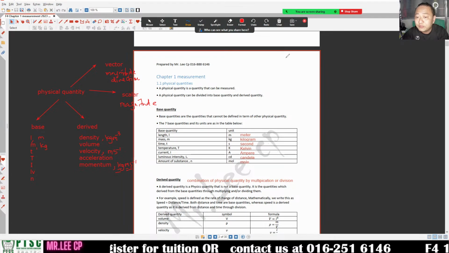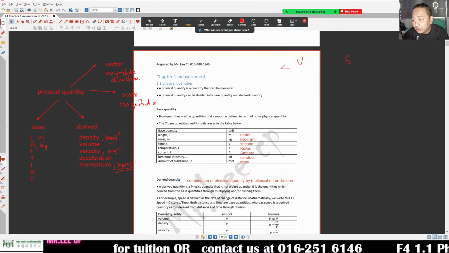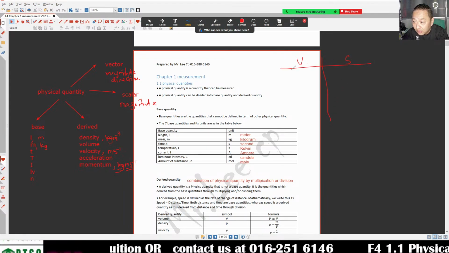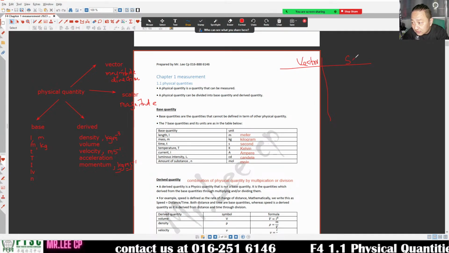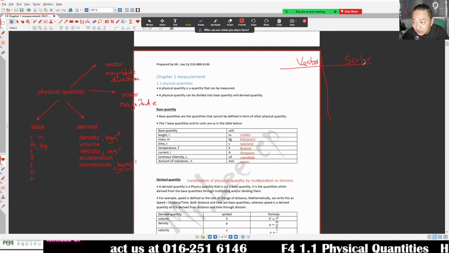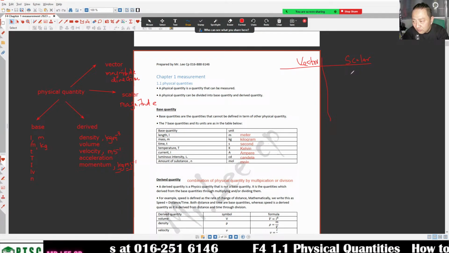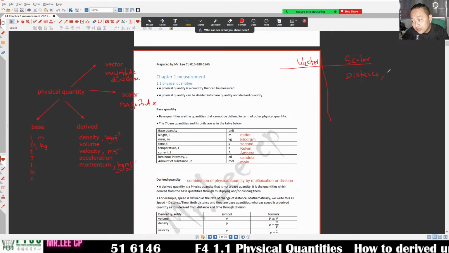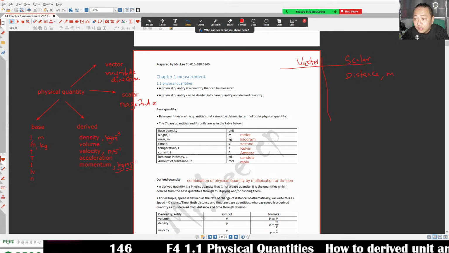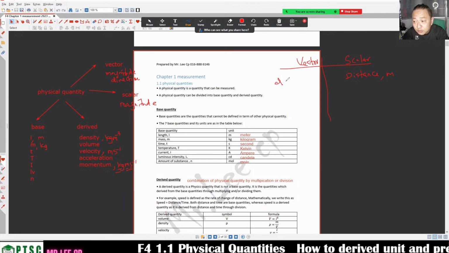The examples of vector and scalar, I gave you last week. This one is vector. This is scalar. For example, scalar, we have distance. The unit is m. The vector quantity, we have displacement.